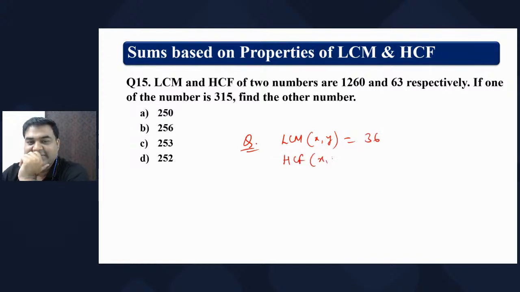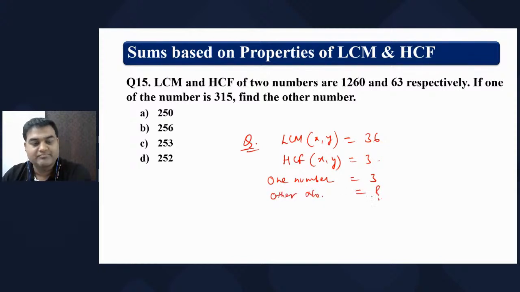HCF of two numbers is equal to 3. One number is equal to 3. Find the other number.